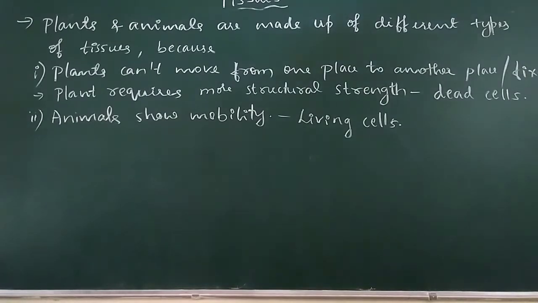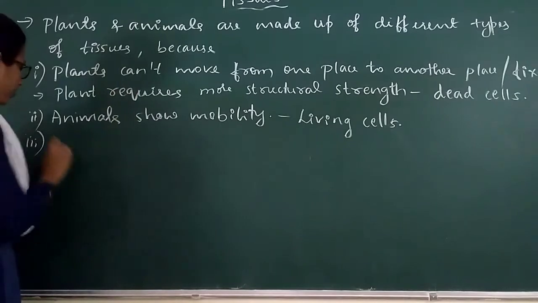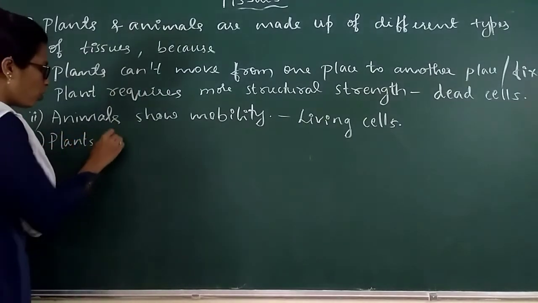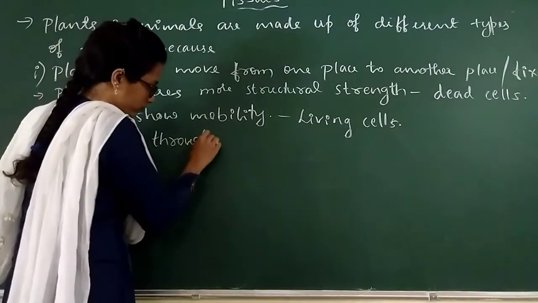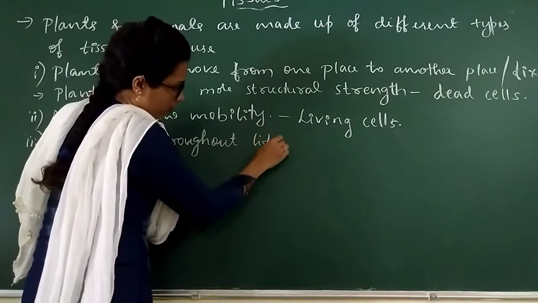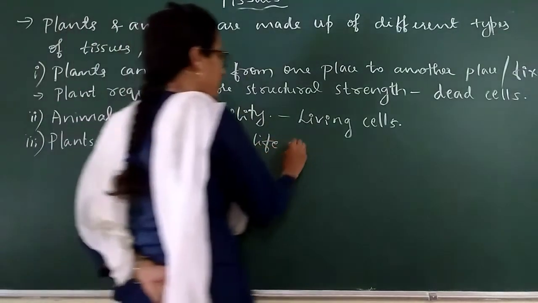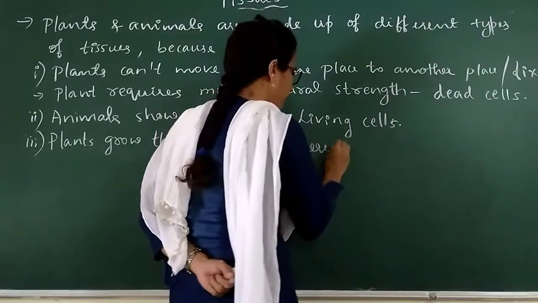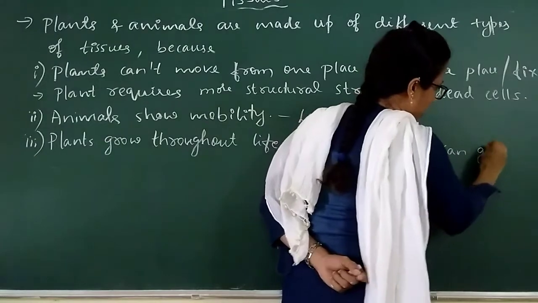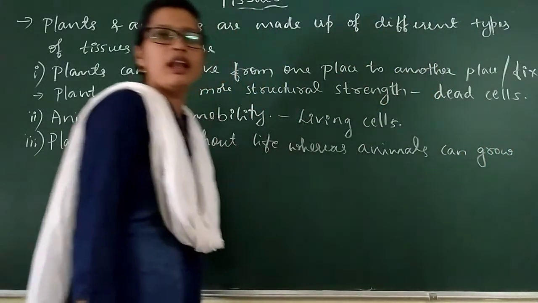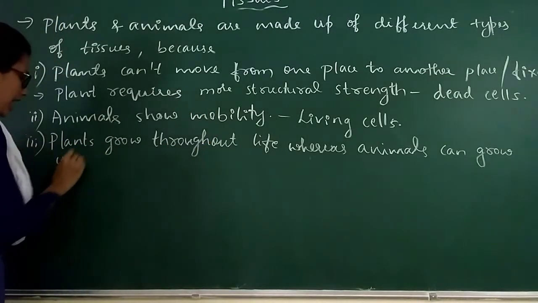Then, plants show growth throughout their life. Plants grow continuously, whereas animals can grow till they attain maturity, or up to a certain age.